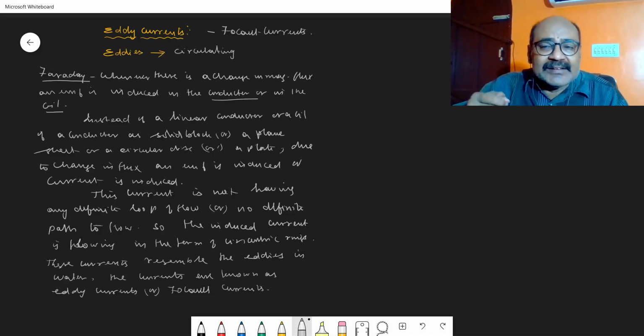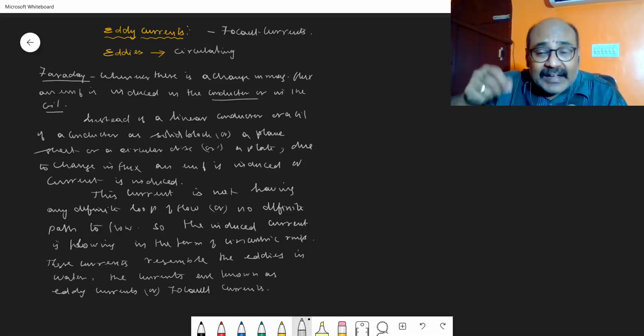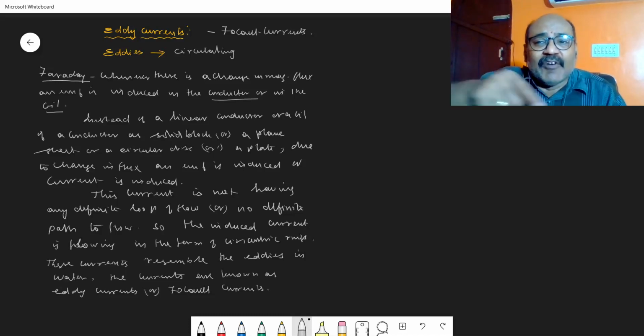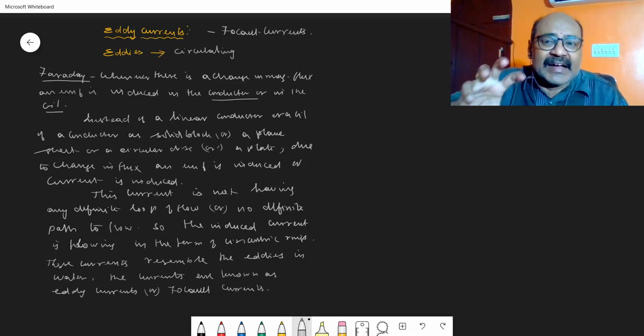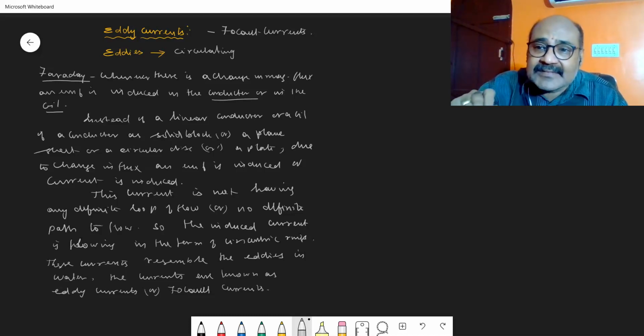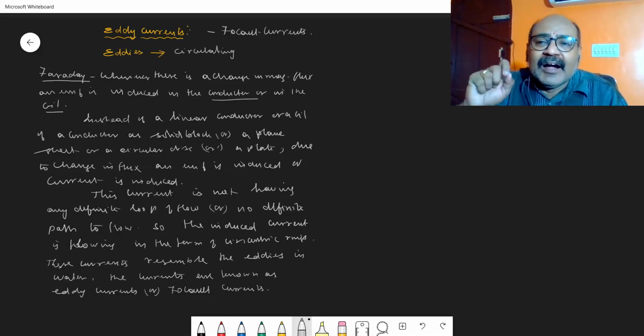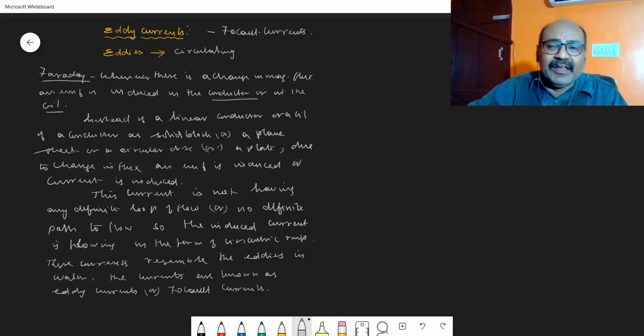The induced current, due to the change in magnetic flux, flows in the form of concentric circles or concentric rings inside the conductor. These currents flowing in concentric rings resemble the eddies in water. These currents are called eddy currents, otherwise known as Foucault currents.